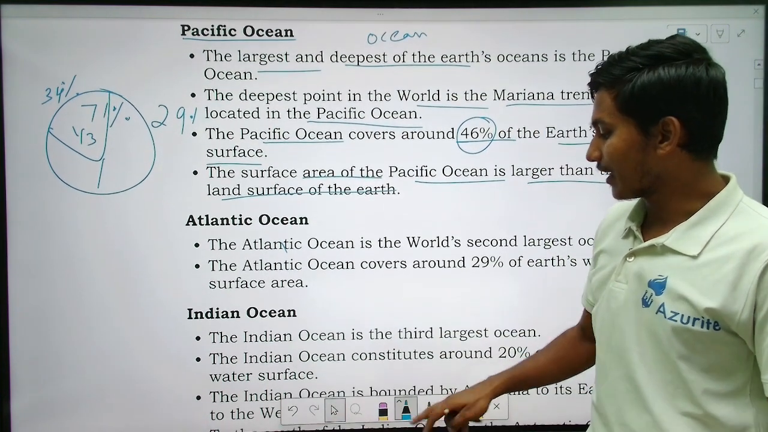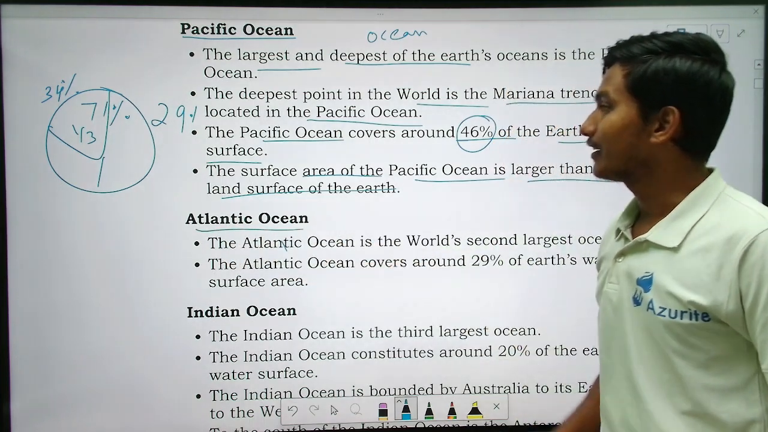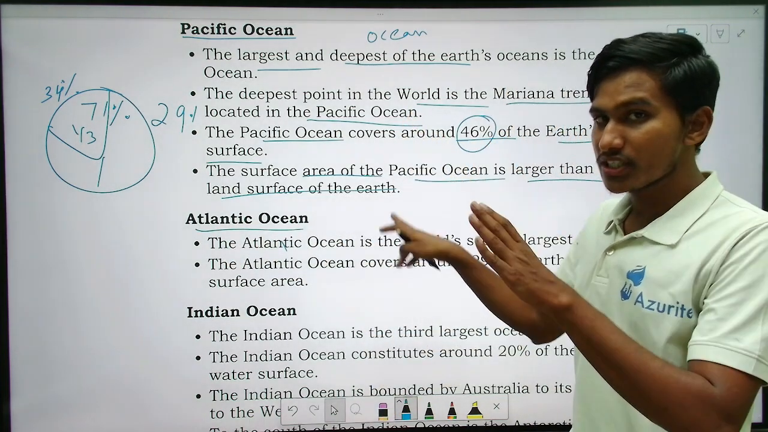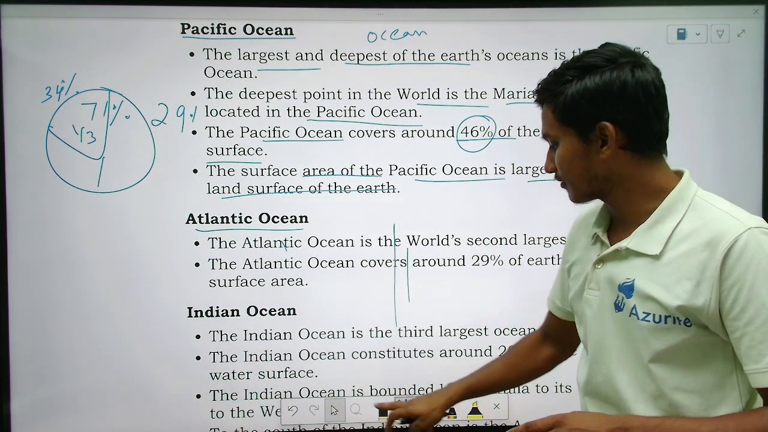So next is Atlantic Ocean, right? The Atlantic Ocean is in between what? That is Europe. You can see here.